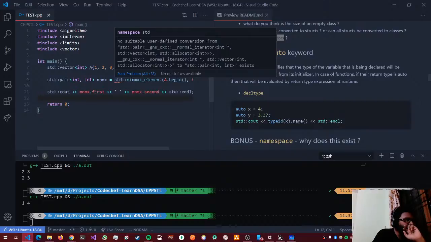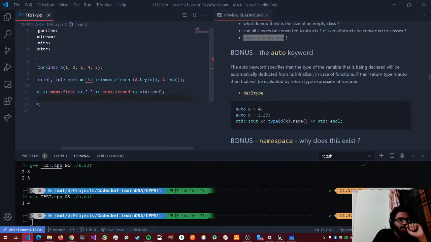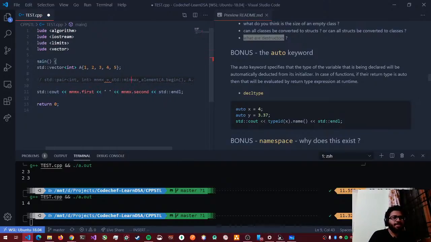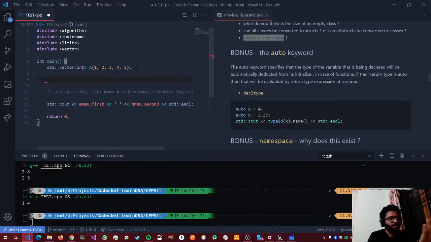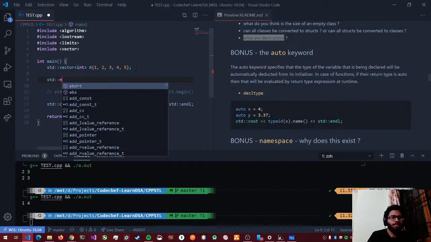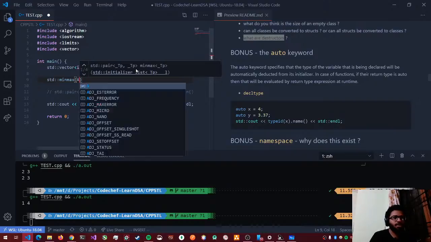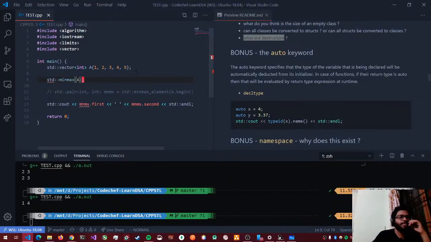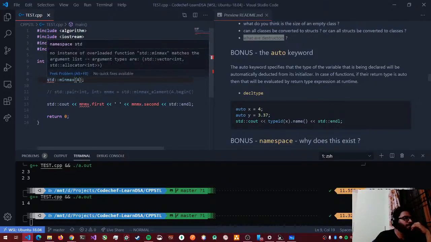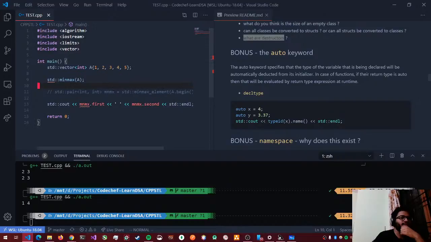Will it work if you put a in there? A in there as in, let me just see. I don't think it'll work. Let's just try it, right? You mean min-max, right? On min-max element. Should complain about something. Yeah, it doesn't work with those argument types, standard vector int, comma, allocator int, whatever. Let's not go into standard allocator. But yeah, it doesn't take a vector.